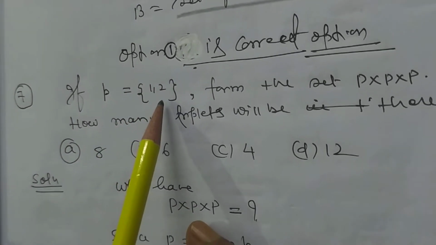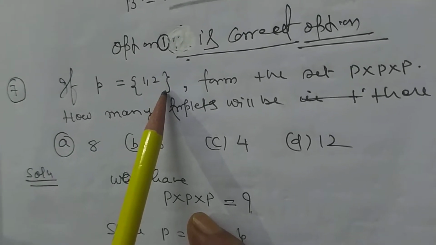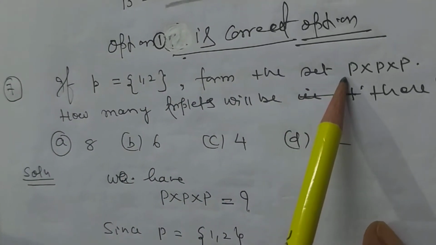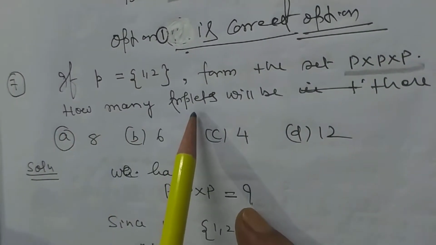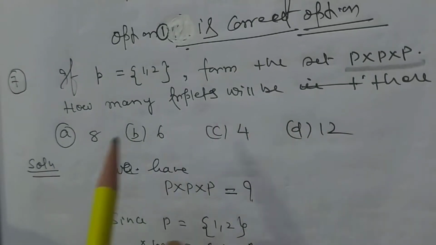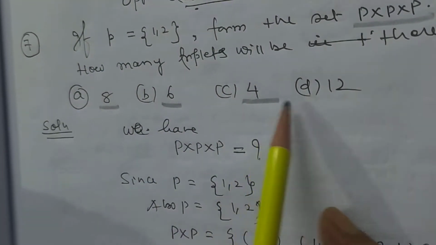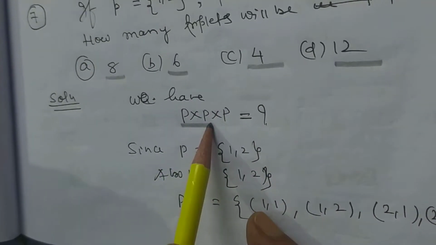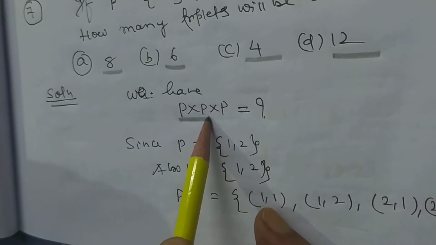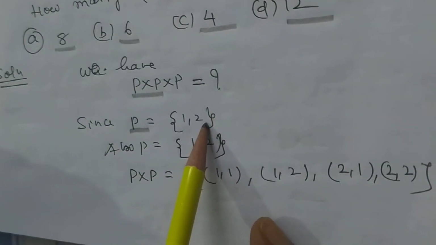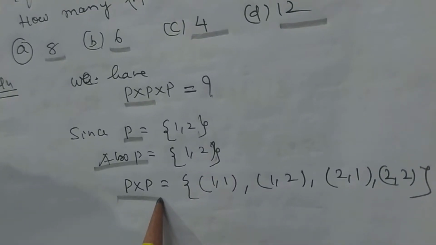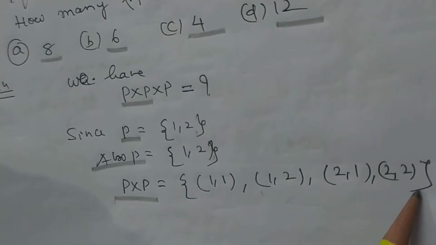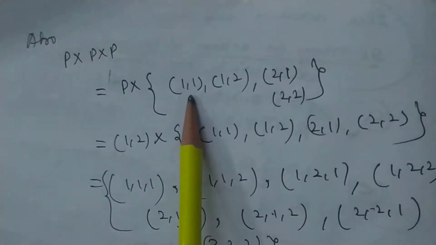If P is equal to the collection of elements {1, 2}, form this set P Cartesian product P Cartesian product P. How many triplets will be there? 8, 6, 4, 12. We have P Cartesian product P Cartesian product P is equal to what? Since P is equal to {1, 2}, also P is equal to {1, 2}. If you take the Cartesian product of P with P, we get 4 ordered pairs. Again we take the Cartesian product of P with P.